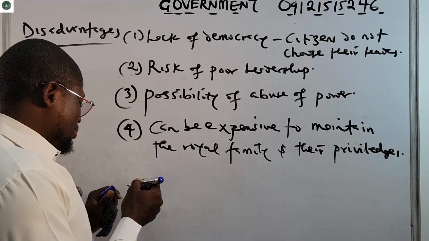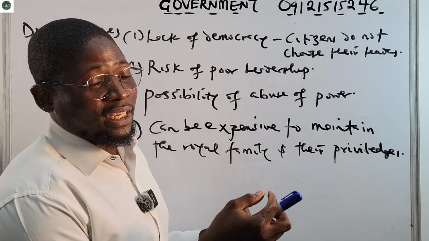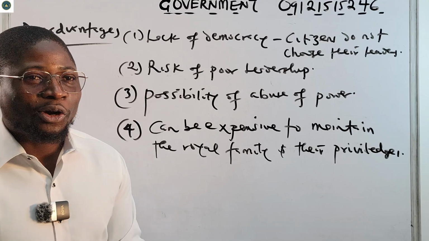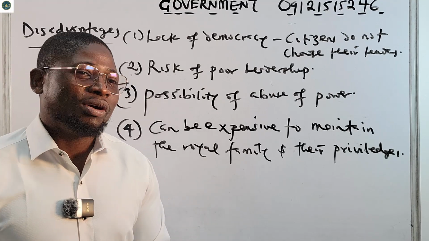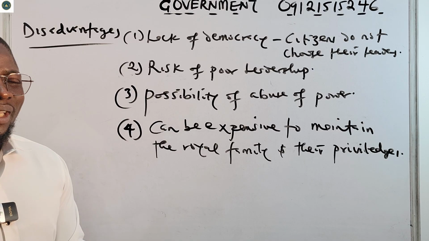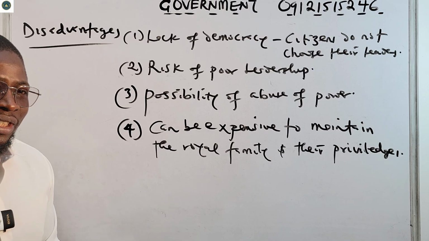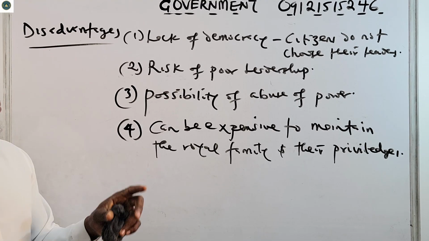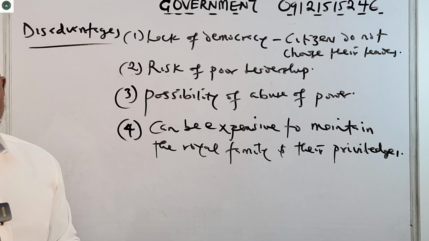You can even hear that once a prince is born, you have a house in one big place, one big castle, or you have this type of car, or so many privileges that they do have. You can travel 15 countries in 3 months. Every year you travel 30 countries. Every year you take vacation. So it can be very expensive to maintain the royal family and their privileges.